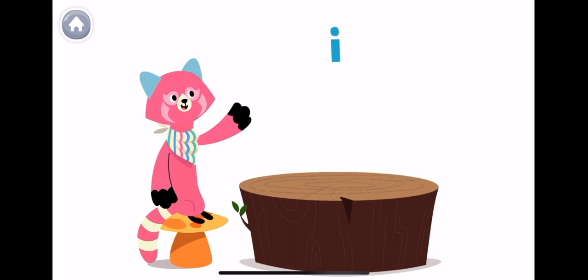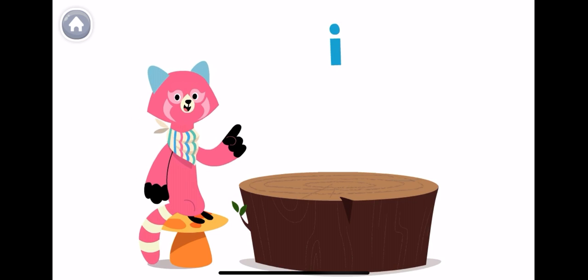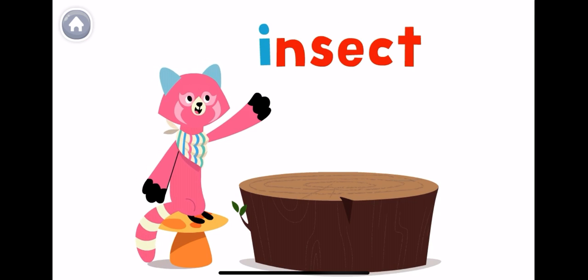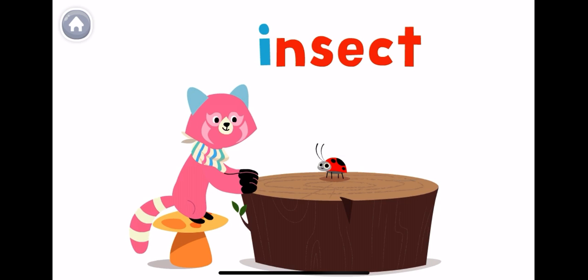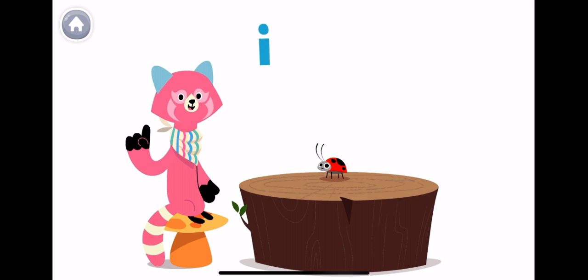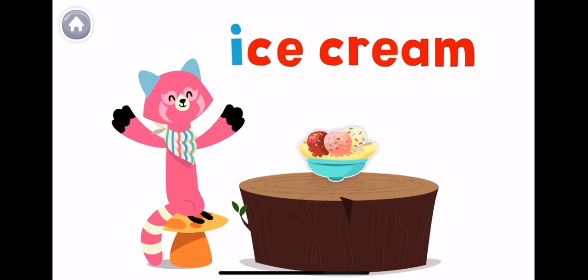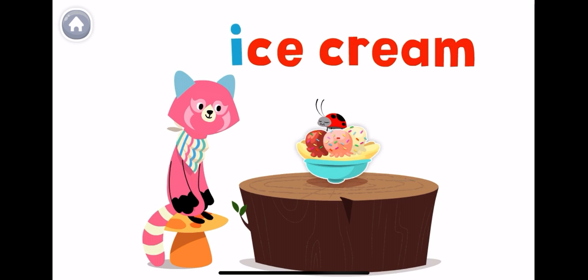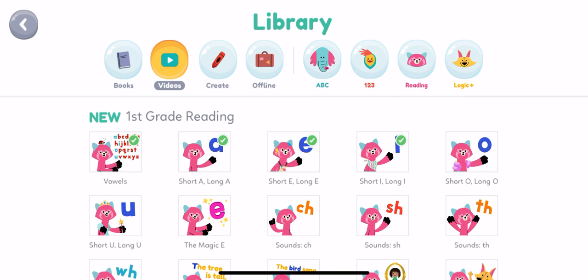The letter I is a vowel, and it can make different sounds. It can make the short I sound, like in the word insect, one of my favorite things. Or it can make the long I sound like in ice cream. An insect eating an ice cream. Oh, that's so cute. A ladybug eating an ice cream. It was a small insect called a ladybug having a red body. So we learned we have a short I as in insect and a long I as in ice cream.